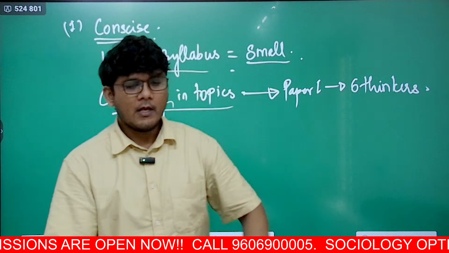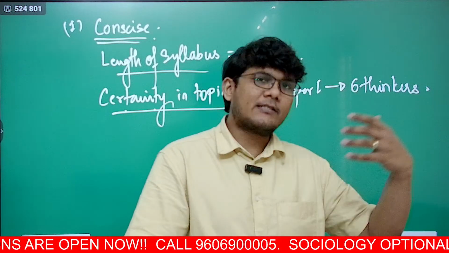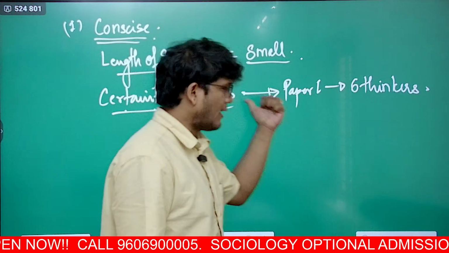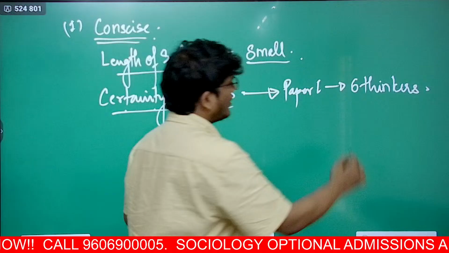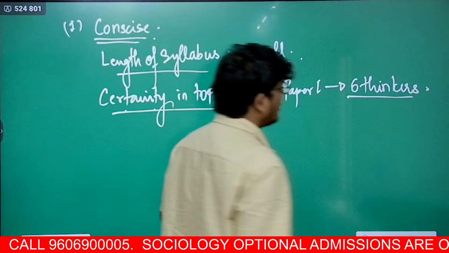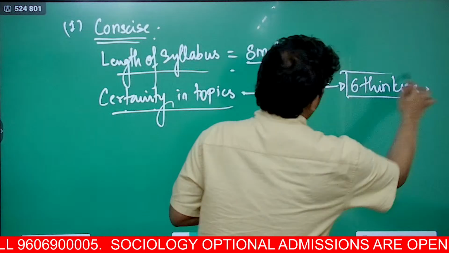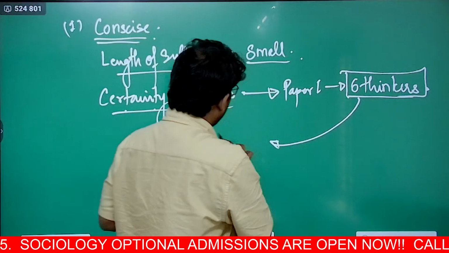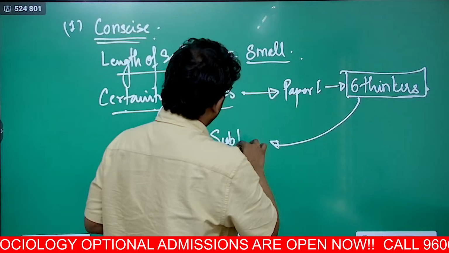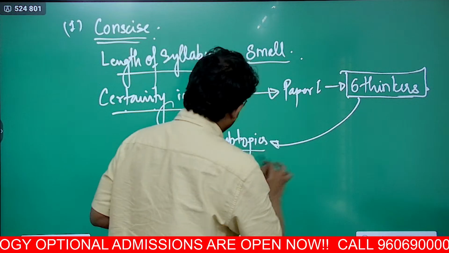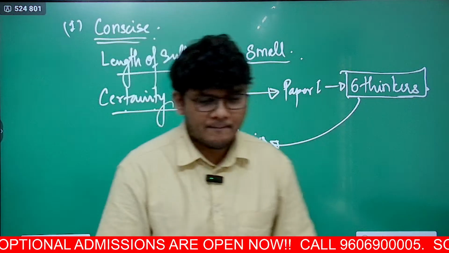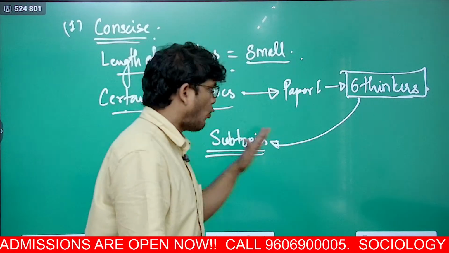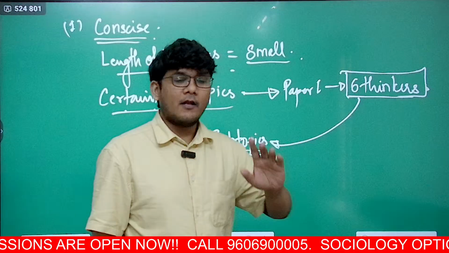There might be thinkers elsewhere also in other subjects, but in this sociology optional, it's not that you have to read the 6 thinkers holistically. Rather, what topics or subtopics you have to read from those thinkers is specifically given, and UPSC restricts itself to only these things.